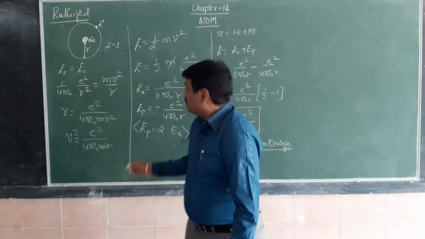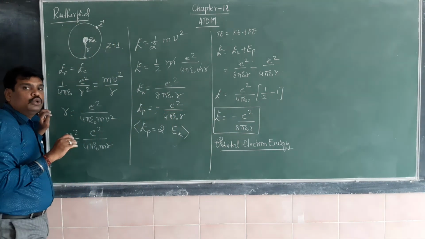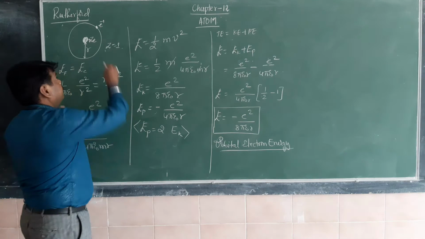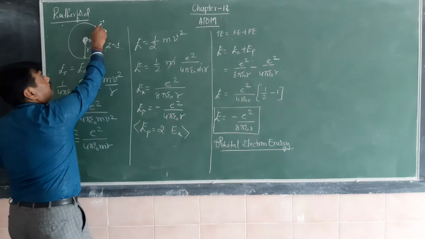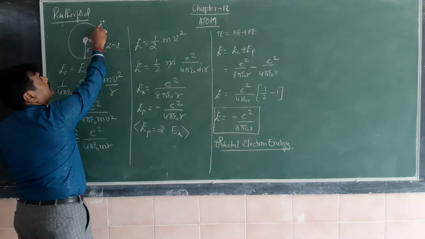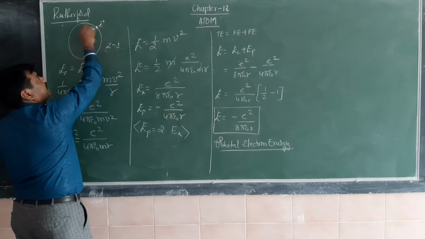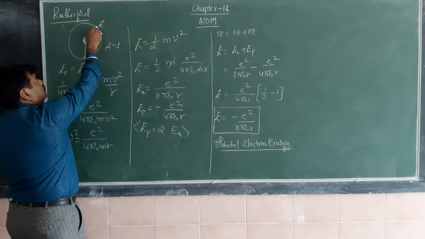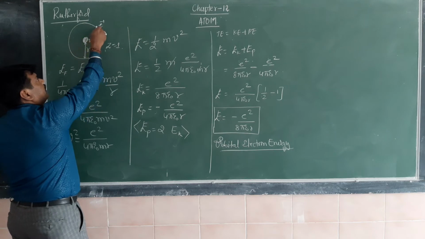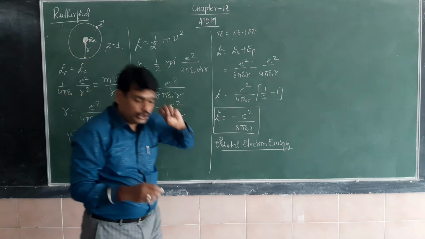Why? Because when this electron is revolving in its orbit, it does not radiate energy. If the atom radiated energy, the electron would lose energy. The radius of its path would go on decreasing. If the electron goes on emitting energy, the orbital radius keeps decreasing, and finally the electron enters the nucleus.